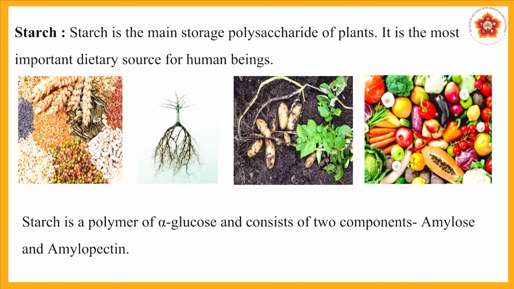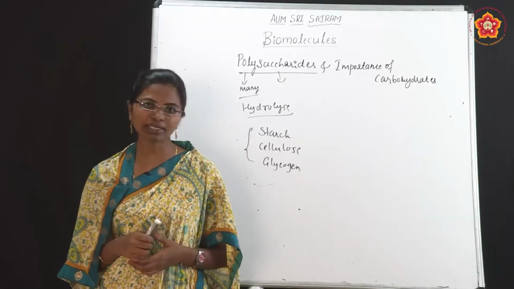Starch is the main storage polysaccharide of plants. It is the most important dietary source for human beings. It is present in cereals, roots and tubers and some vegetables also. And starch is a polymer of alpha glucose and consists of two components, that is amylose and amylopectin.